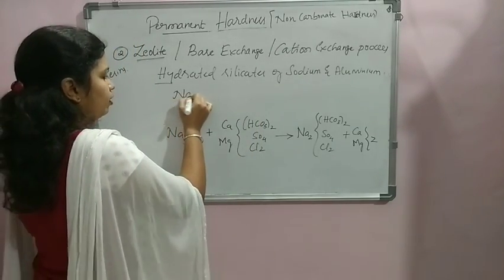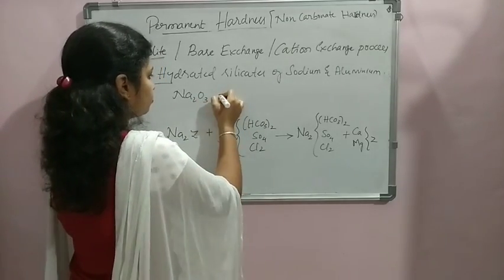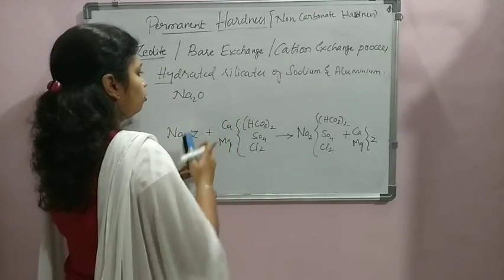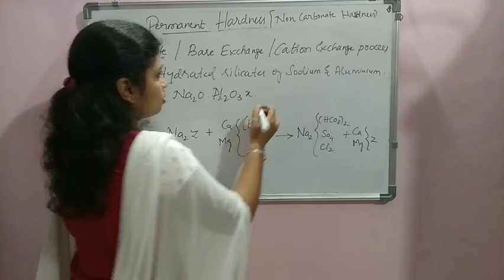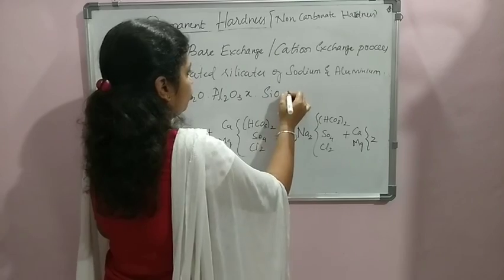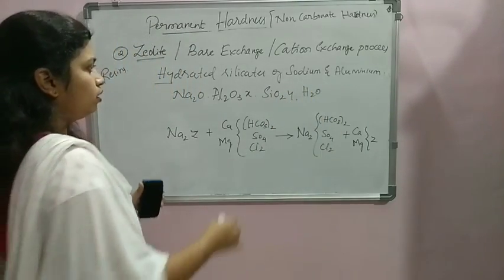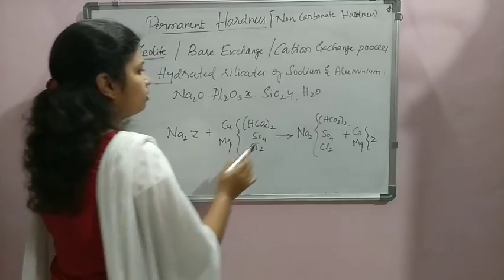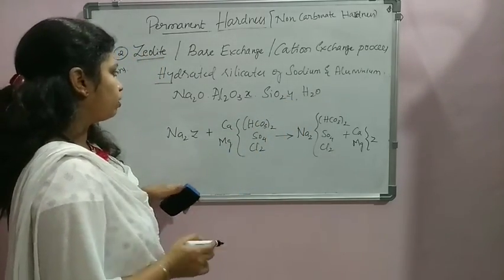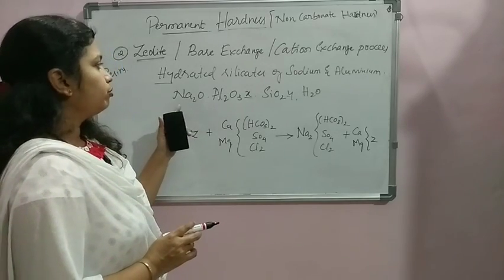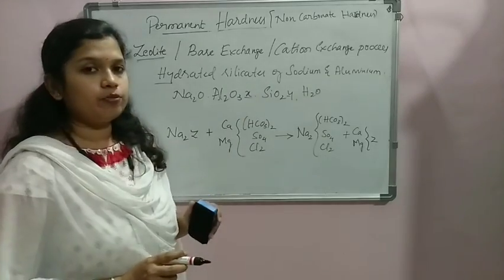So Na2O, Al2O3·xSiO2·yH2O. This is a general formula. X and Y are used here in order to indicate the combination. These combinations may keep on changing. So this is the formula. We use it for understanding the hydrated silicates of sodium and aluminium.